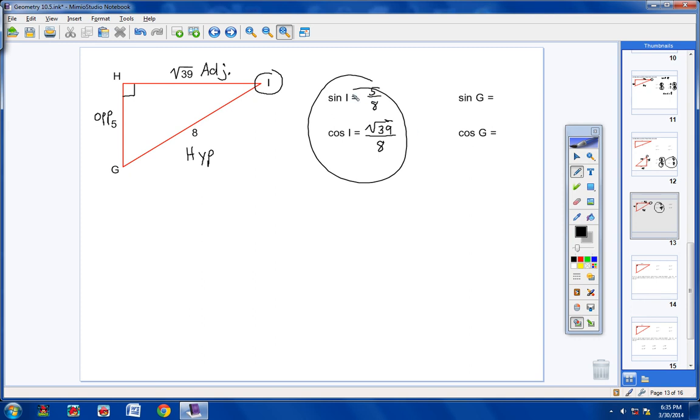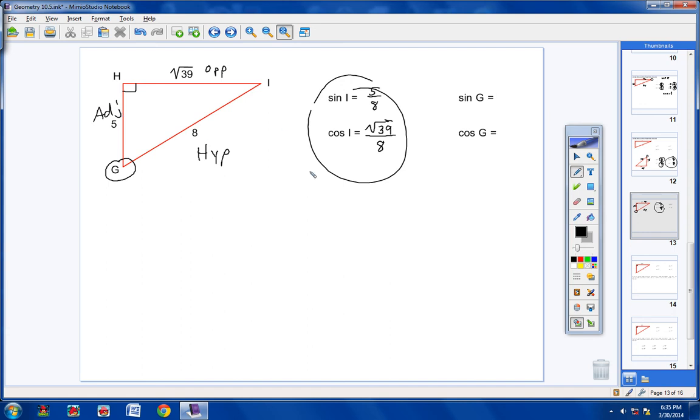Now let's go ahead and find the sine of angle G and the cosine of angle G. Well, if we're going to do that, we better erase all of this and start over, because we have to circle a different angle. So the sine of what angle? G. So circle G. That's the angle we're dealing with. Go straight across. We'll call this our opposite. Find your right angle. Come straight across. We'll call that your hypotenuse. And then your other side has to be your adjacent side.